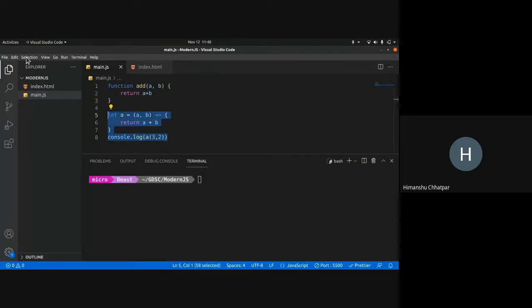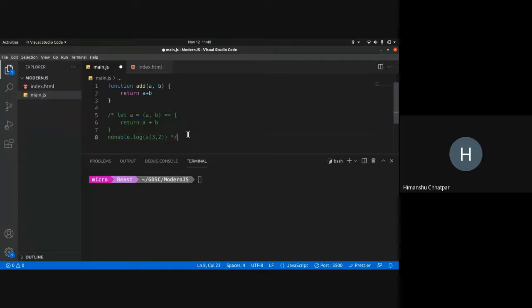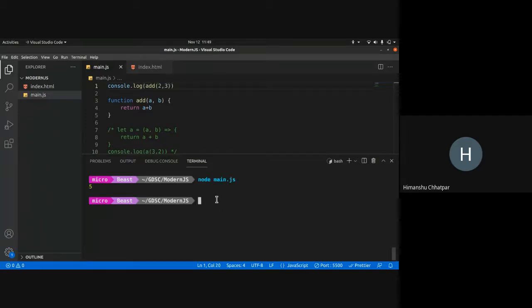Let me edit it. Block comment. Now what I can do is run add before I show its definition. This is illegal in many languages, but in JavaScript it isn't. Console.log add 2, 3, and I get 5. Why is it working in this way?